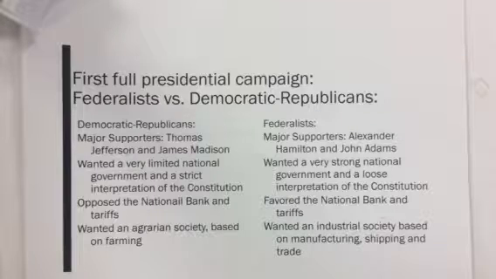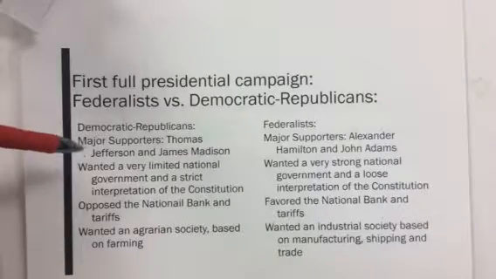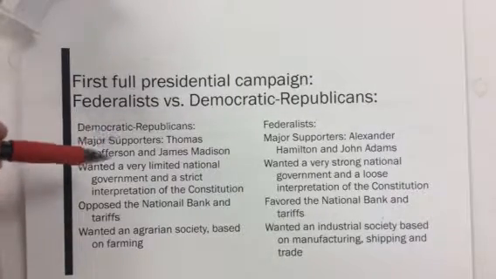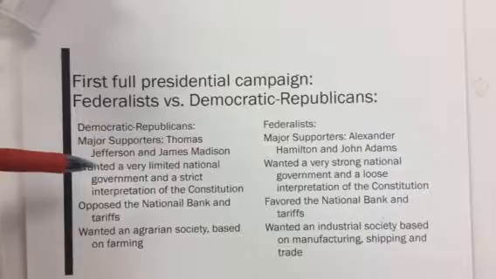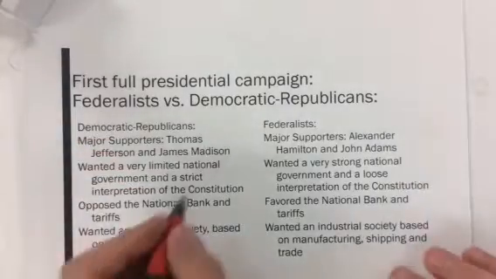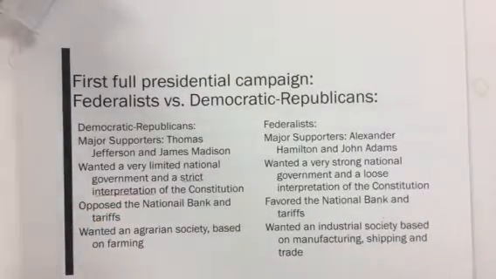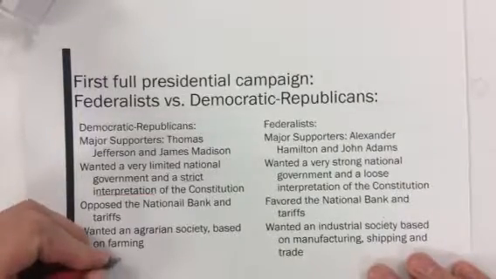And we're going to look at the two major political parties we had. The first one are the Democratic Republicans. They had major supporters in Thomas Jefferson and James Madison. They wanted a very limited national government and a strict interpretation of the Constitution. That means that whatever the Constitution said, they made sure that it happened. If it didn't give the federal government certain powers, then they did not have those powers because they really believed in states' rights. They really wanted states' rights.